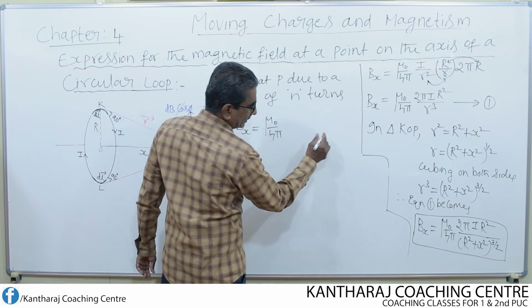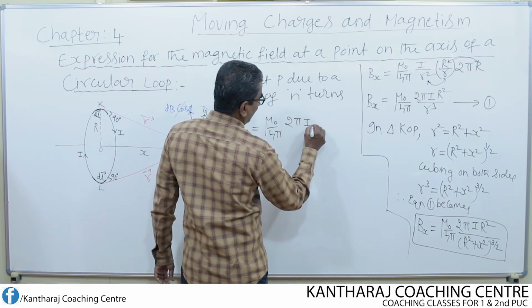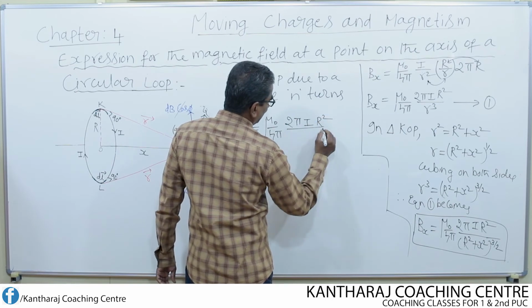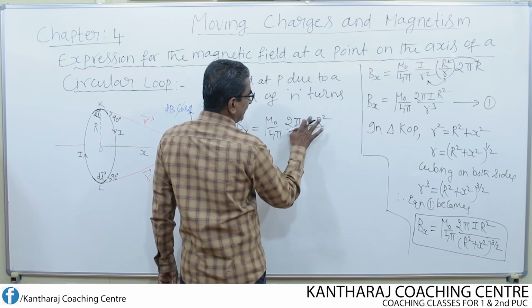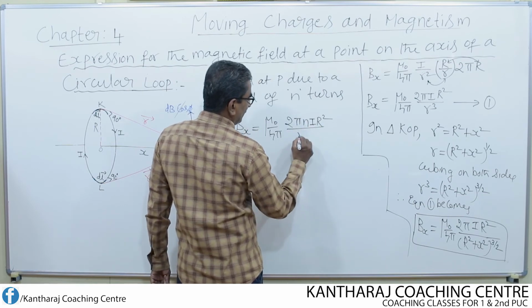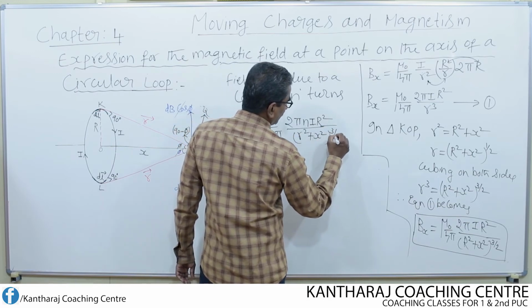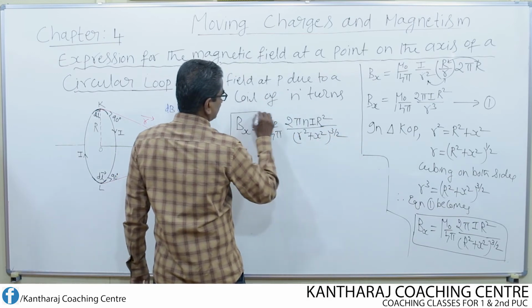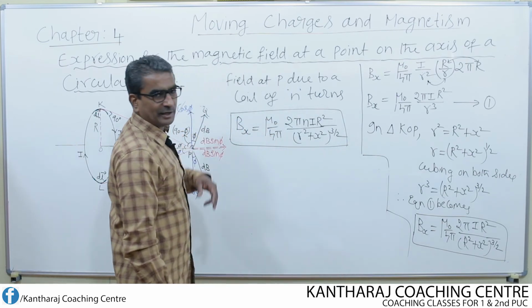pi, 2 pi, I R square divided by, multiply this by n. If I multiply this by n, I include n here itself: 2 pi n I R square divided by R square plus x square whole to the power of 3 by 2. So remember, this is the magnetic field at P due to the coil.